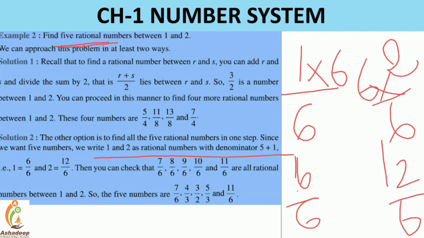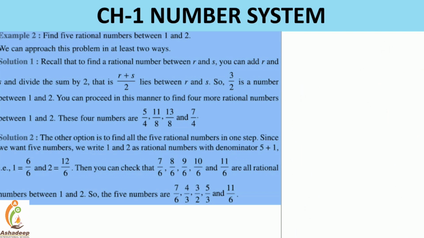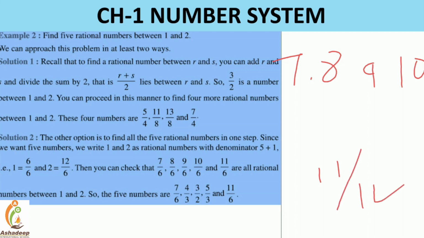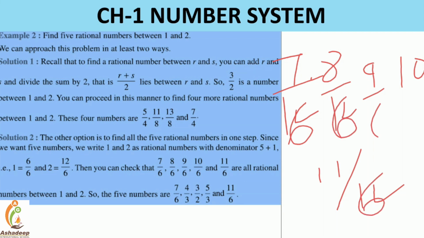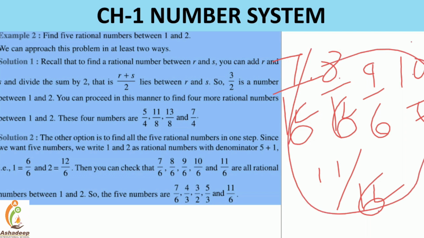Except 6 by 6 and 12 by 6, how many numbers do we have? That is 7, 8, 9, 10 and 11, all divided by 6. So these are the 1, 2, 3, 4 and 5 rational numbers in between 1 and 2, right?